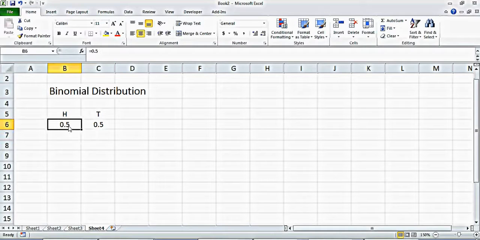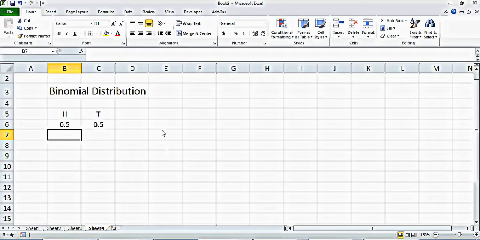If we have a biased coin, we can also say the probability of getting head is 0.2. In that case the probability of getting tail will be 0.8. What I'm saying is that the coin is altered so that it tends to get more tails as compared to heads. Let's go back to 0.5. This is how I have defined it. If I change it to 0.2, 0.3, it says 0.7. The total probability is always 1.